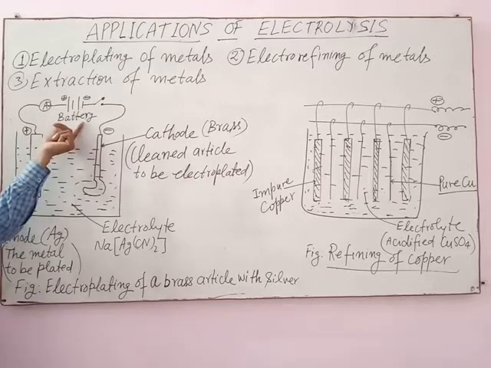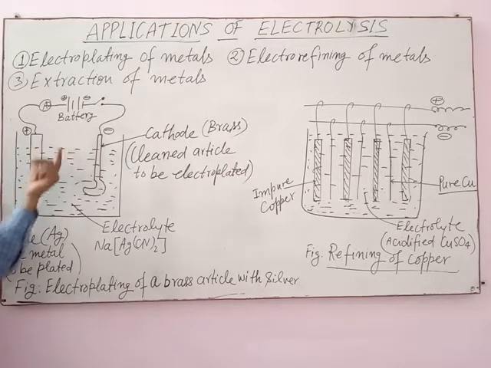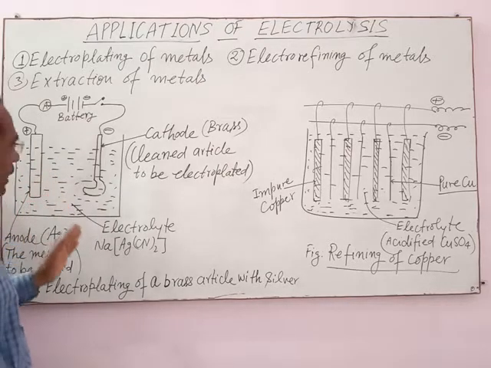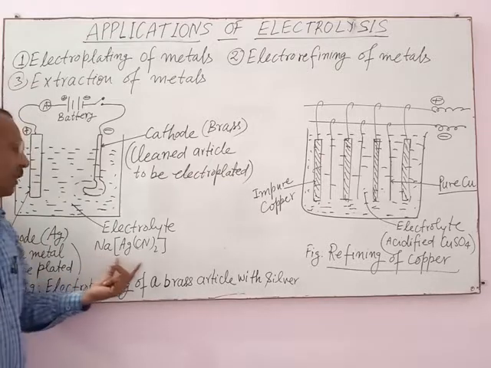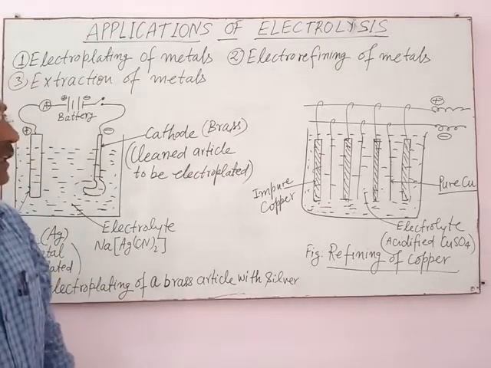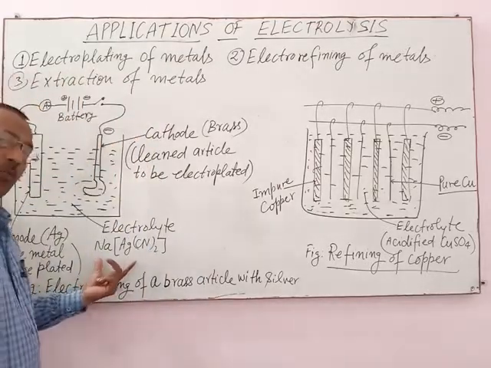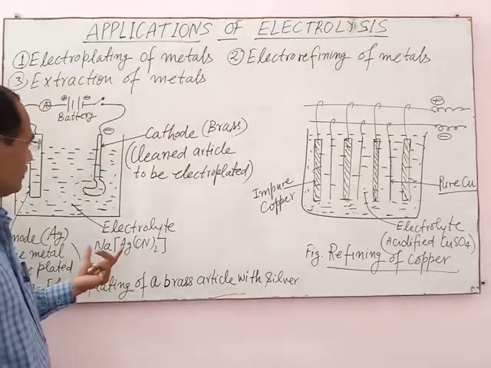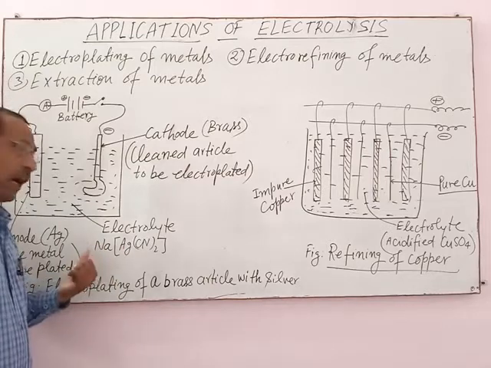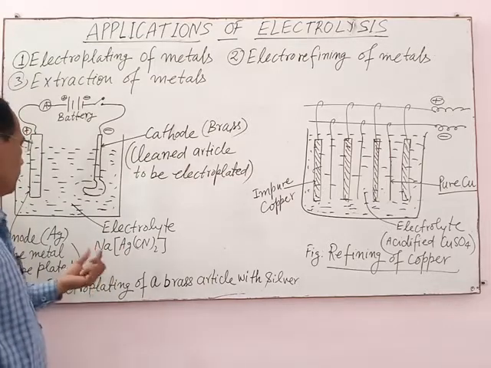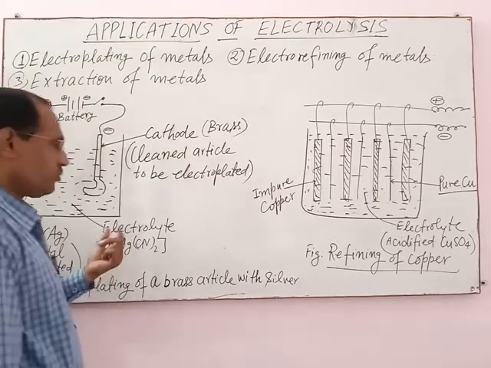When DC current, means direct current, is passed through the electrolytic solution, in this case the electrolyte is sodium argentocyanide, which is a complex salt. It is soluble in water, so it forms free ions in solution. It forms sodium ion, silver ion, cyanide ion.